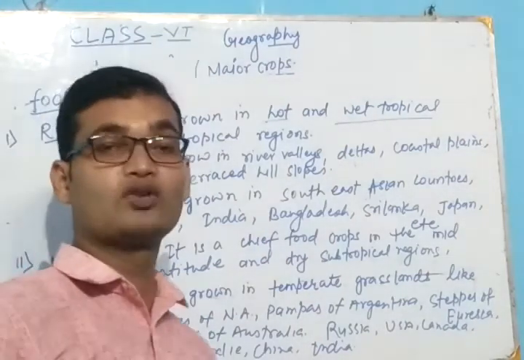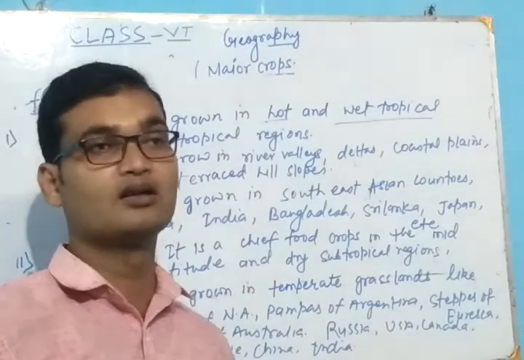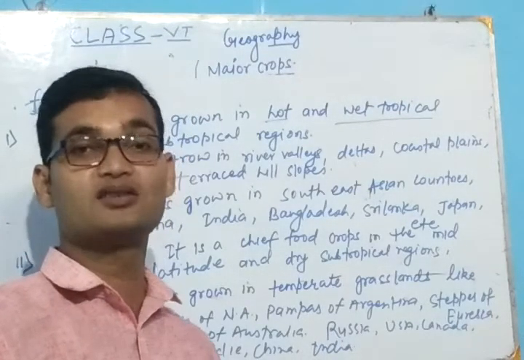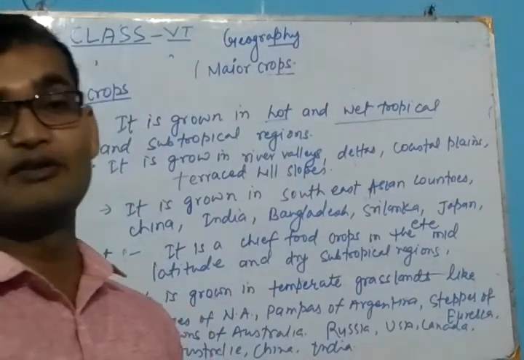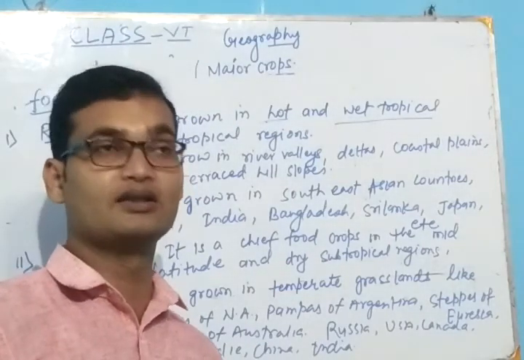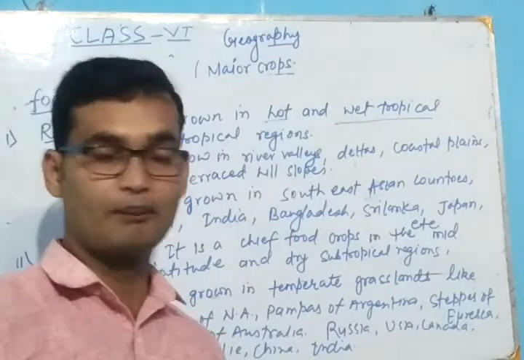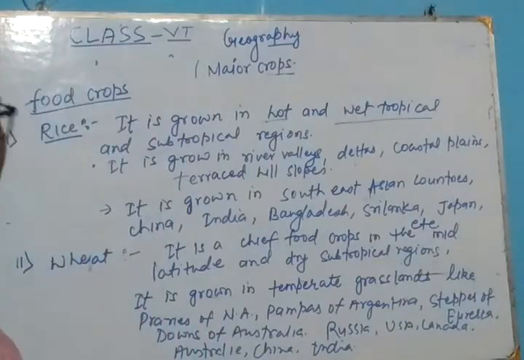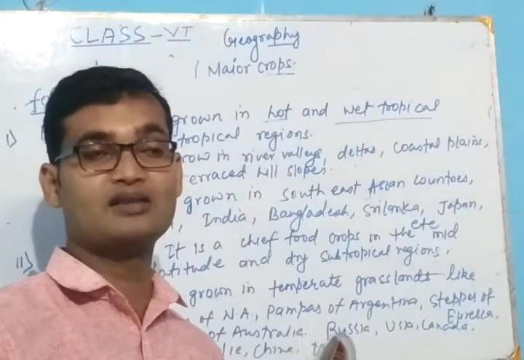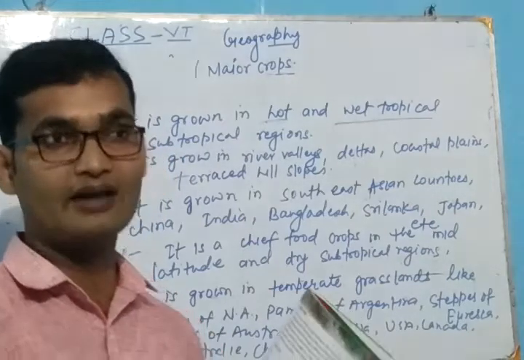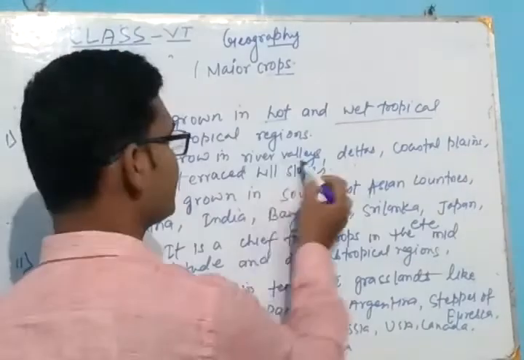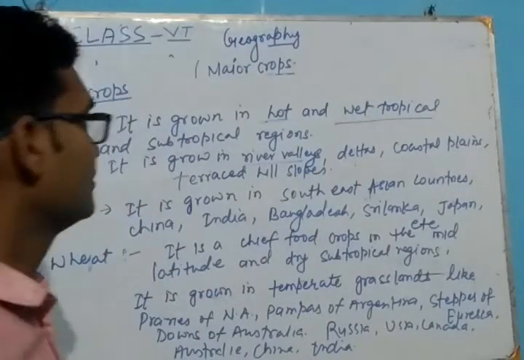If we talk about India, in the southern part of India, like Tamil Nadu, there is the best climate for the agriculture of rice, and it is also grown in the northern plain like Punjab, Haryana, UP, etc. For the cultivation of rice, there must be heavy rainfall and high temperature. It is grown in the river valleys where alluvial soil is found.